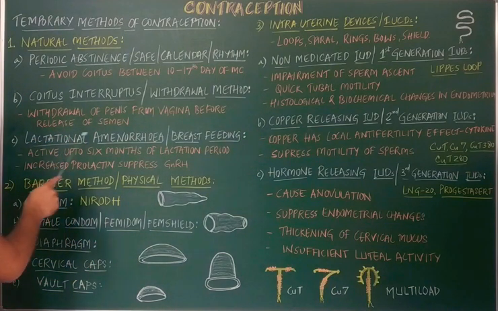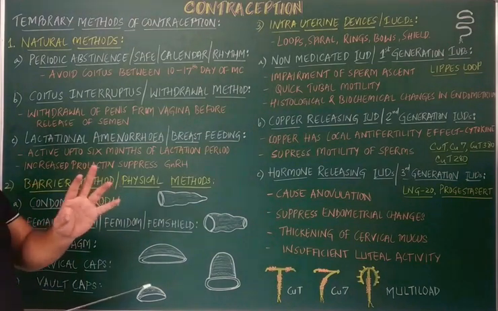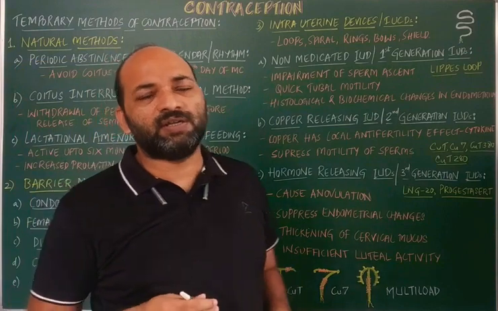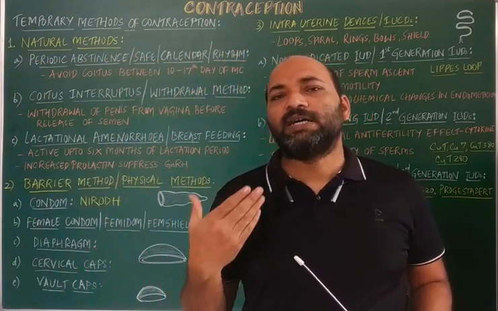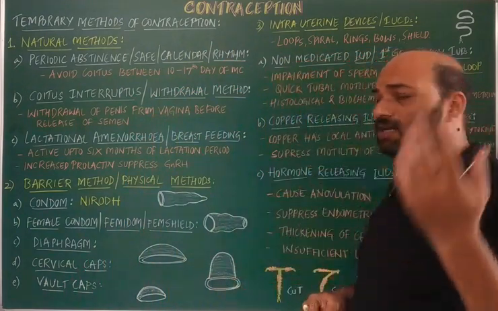Next, lactational amenorrhea, also called the breastfeeding method. Lactation, as you know, starts just after parturition, that is, production and release of milk. We discussed that in the earlier videos.